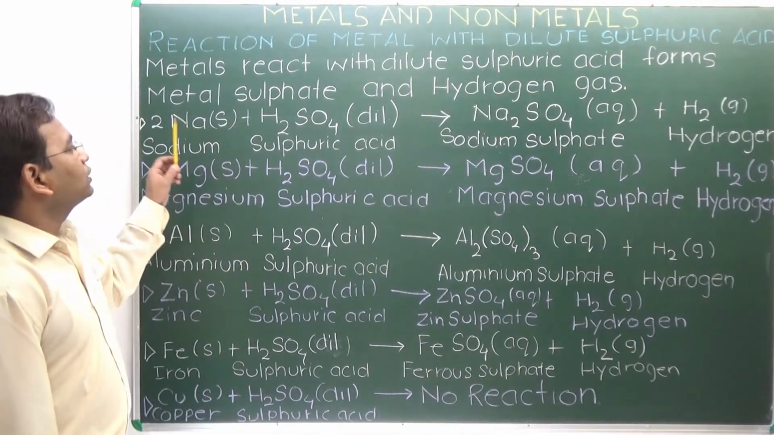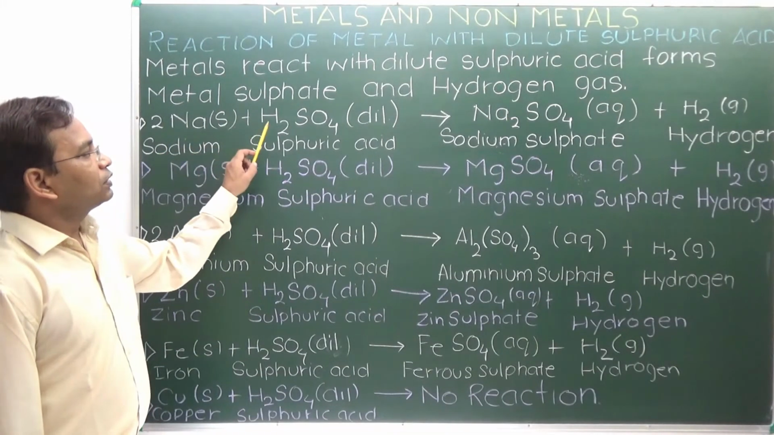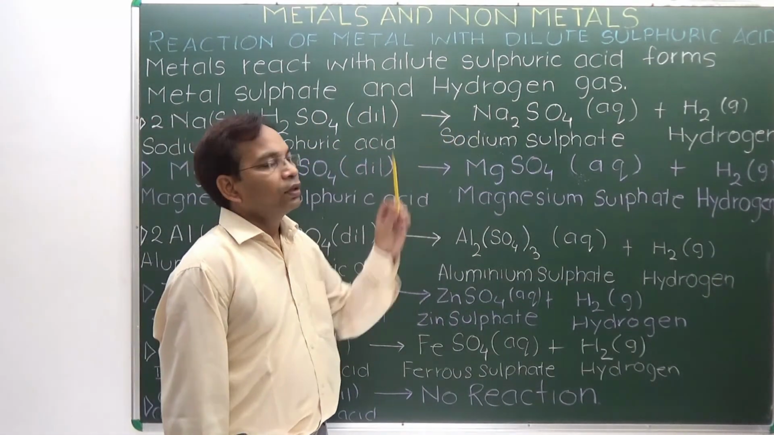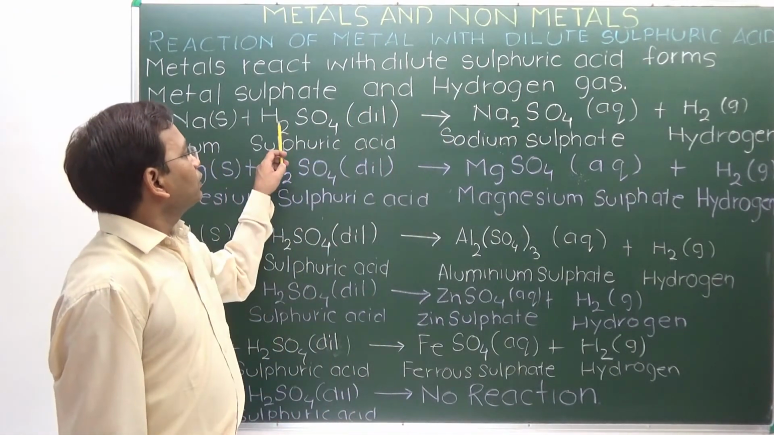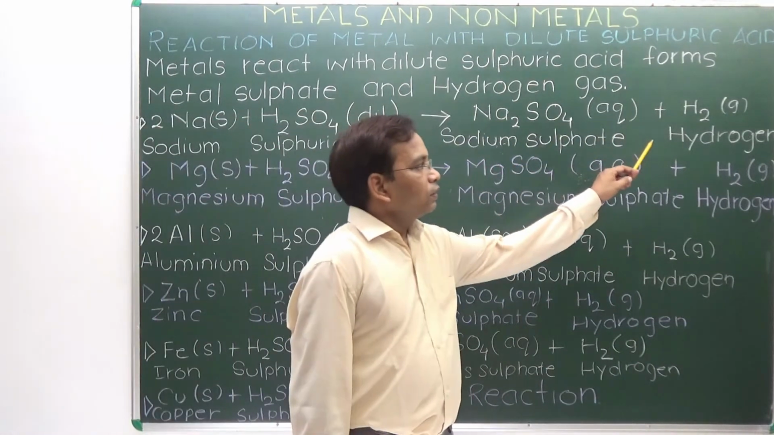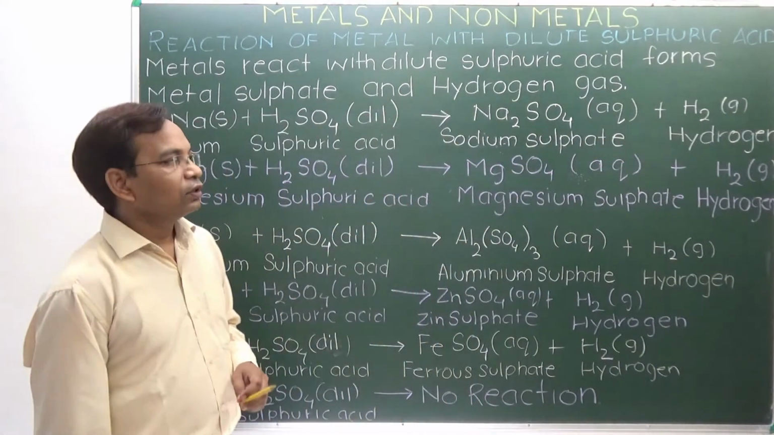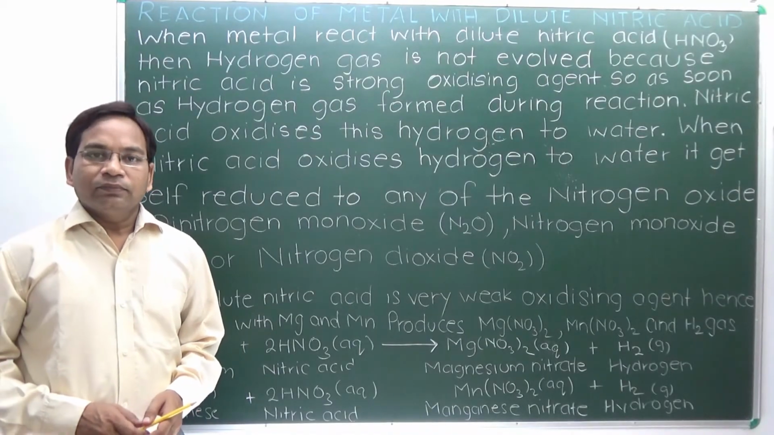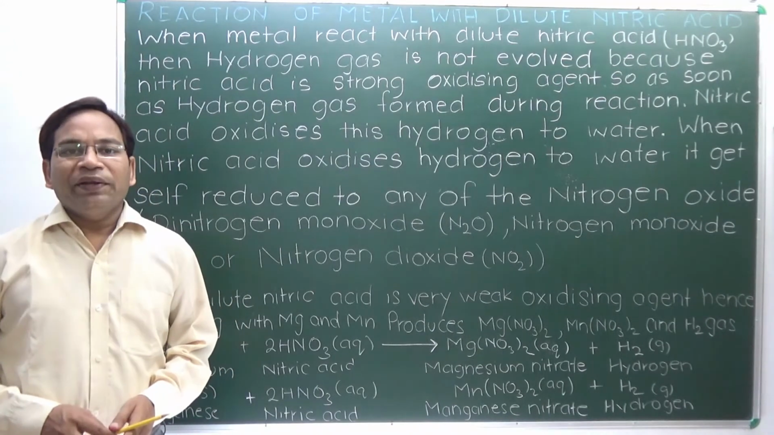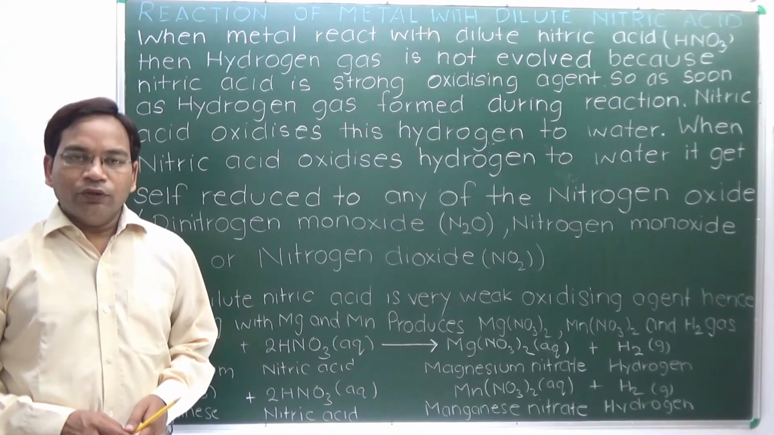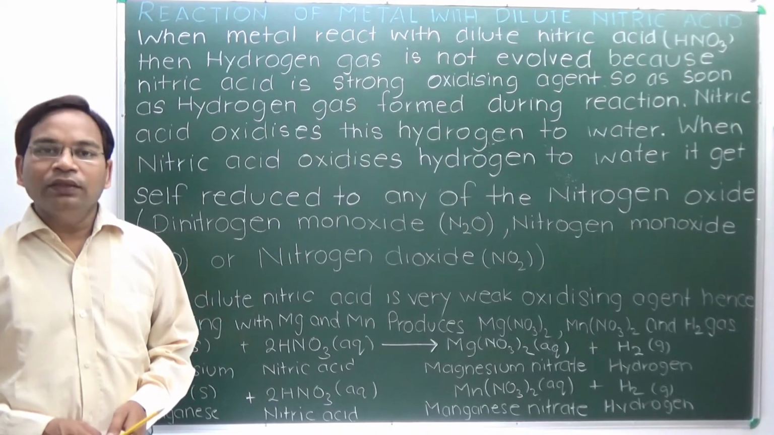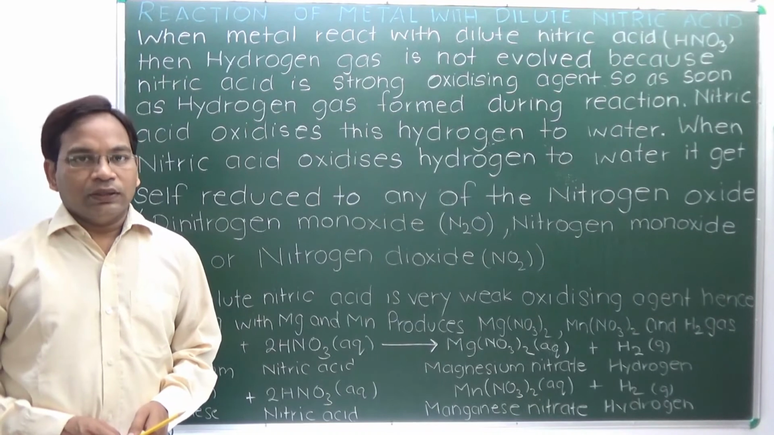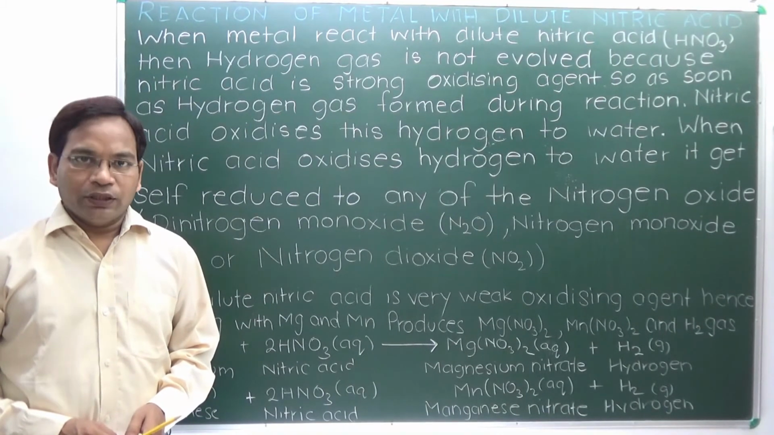In all the cases, the metal replaces hydrogen. It combines with sulfate to form, for example, sodium sulfate, and the hydrogen is liberated in the form of gas from these reactions. Metals like sodium, potassium, iron, zinc, when reacted with hydrochloric acid or dilute sulfuric acid, produce metal salt with chloride or sulfate and hydrogen gas.